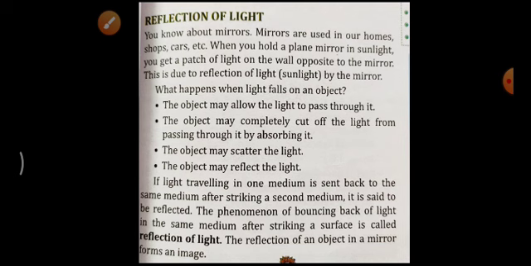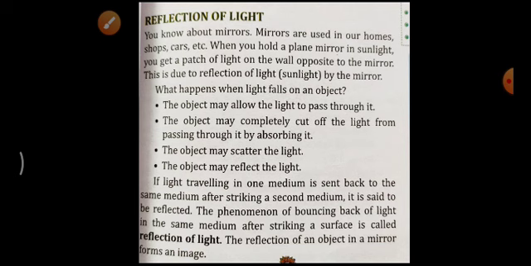The first point: the object may allow the light to pass through it. That is the first condition. What will be the example for this?